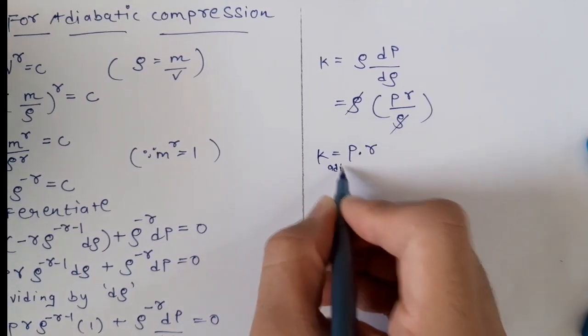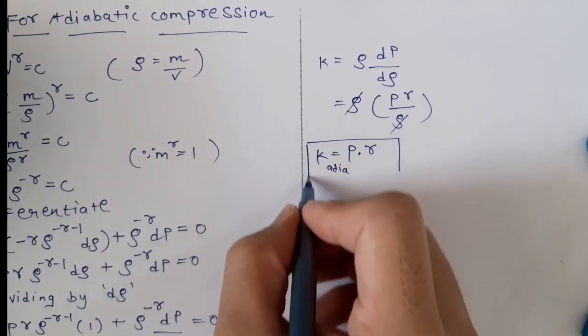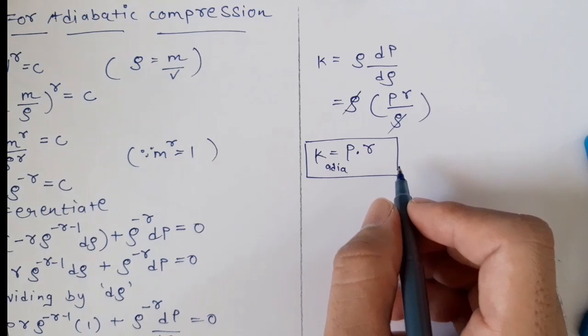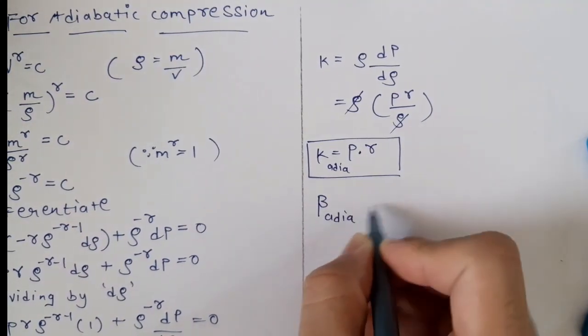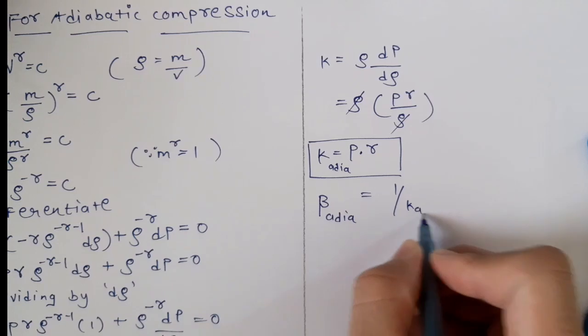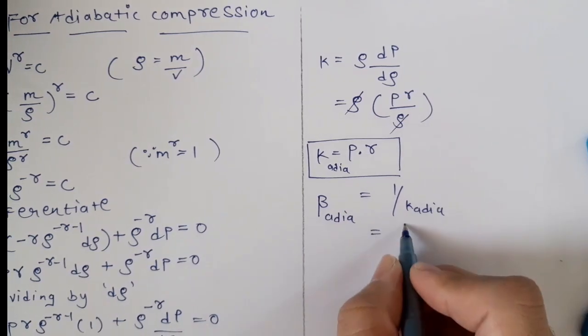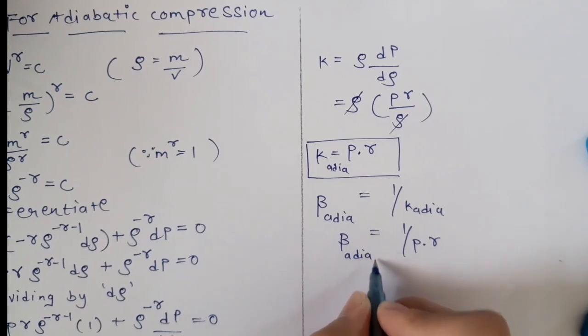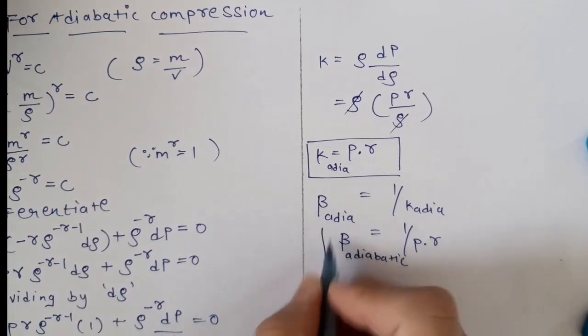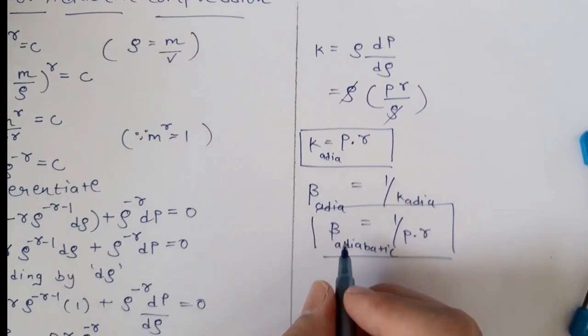So K adiabatic will be pressure into adiabatic index. Now what will be beta adiabatic? Beta adiabatic will be the reciprocal of K adiabatic, so 1 upon P into gamma. So beta adiabatic will be 1 upon P into gamma.